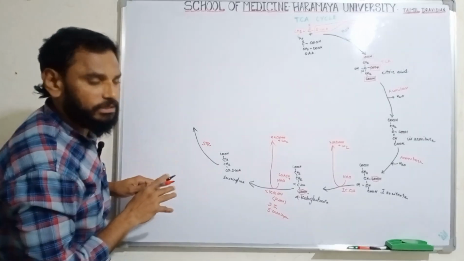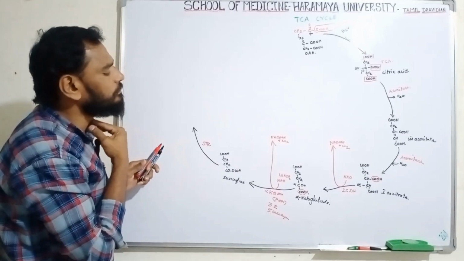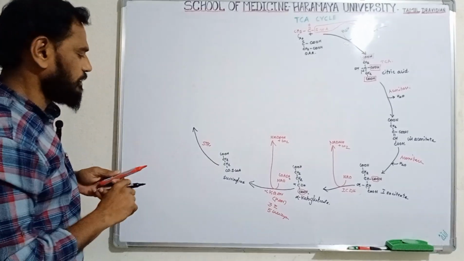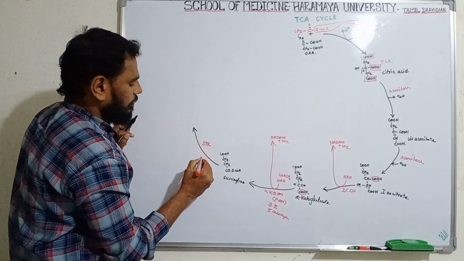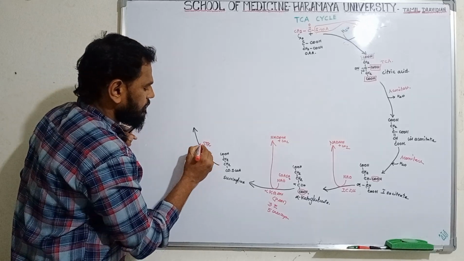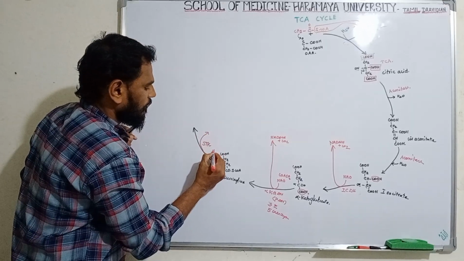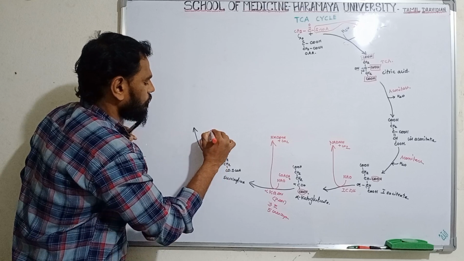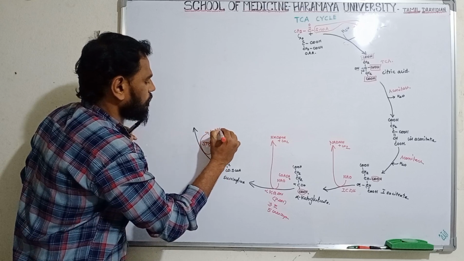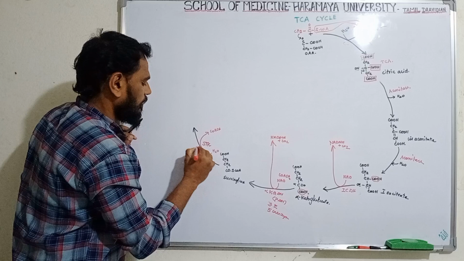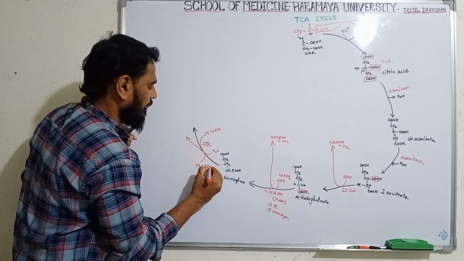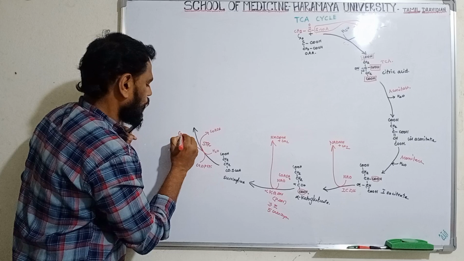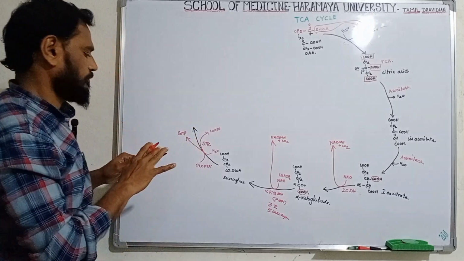This is a very important step. Here they will ask very important multiple choice questions. This step involves the coenzyme. Here 1 GDP reacts with inorganic phosphate to form GTP.